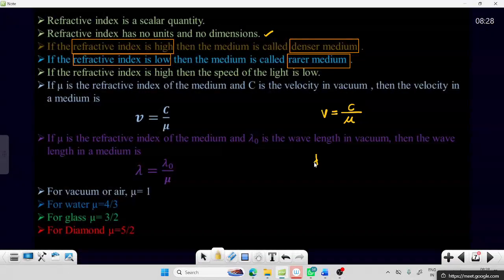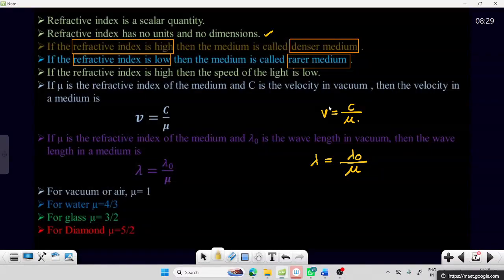The wavelength lambda is given as lambda naught by mu, where lambda naught is the wavelength in air and mu is the refractive index of the corresponding medium. In a denser medium the speed of light is low, since the denominator increases. Wavelength also decreases, but frequency remains constant.